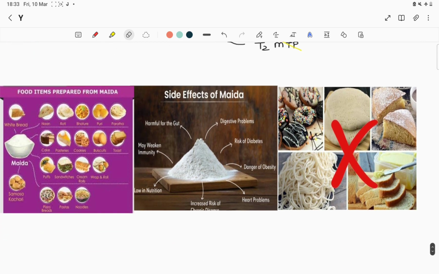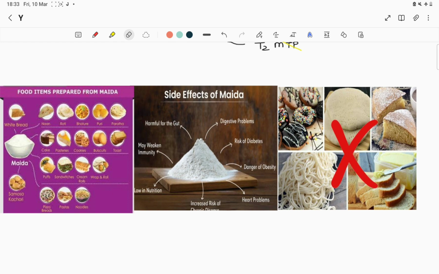So last, we are talking about something very effective, that is the side effects of maida or refined wheat flour. So I request you all to decrease the diet containing maida, because it can cause digestive problems, increase the sugar level, causing diabetes, obesity, heart problems, and it is low in nutrition, which will weaken your immunity, and is also harmful to the gut, which will cause you digestive problems.